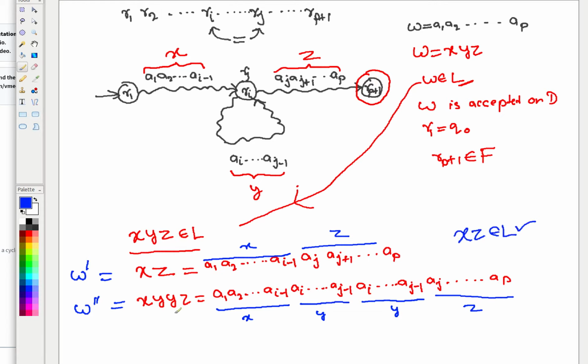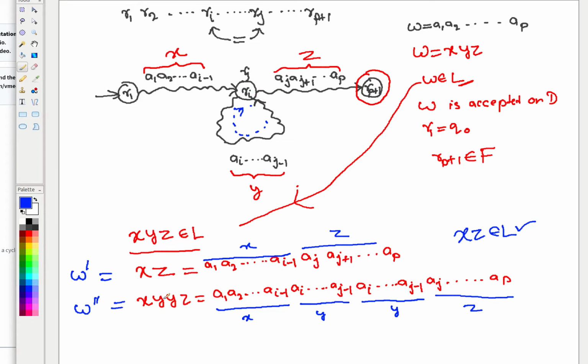What about xyyz? The same. Now, you are going using x from here to here. Then you are making a loop. You took one round using the first y, and took another round from here to here because it's a DFA. If by using y you went from Ri to Rj, you will again make another loop using another y because it's a deterministic machine, and after that from Ri you will take z, which will take you back to Rp plus 1.